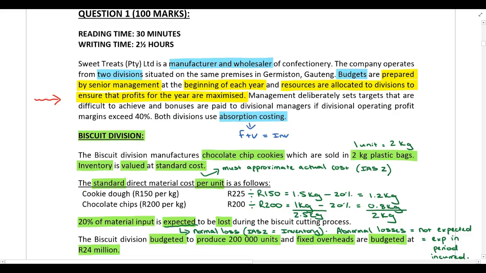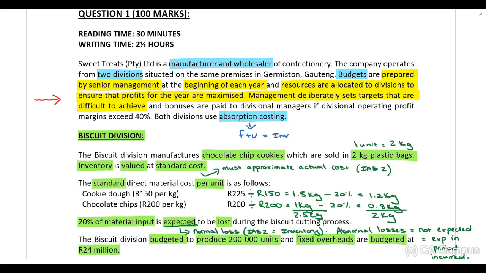Then the next weakness that you should have identified is management deliberately sets targets that are difficult to achieve. So why is this a weakness? Remember, guys, if targets are too difficult to achieve, it can be very demotivating. If the managers believe that the targets which are set are impossible to achieve, why even bother trying to achieve something which you know you're not going to be able to achieve?